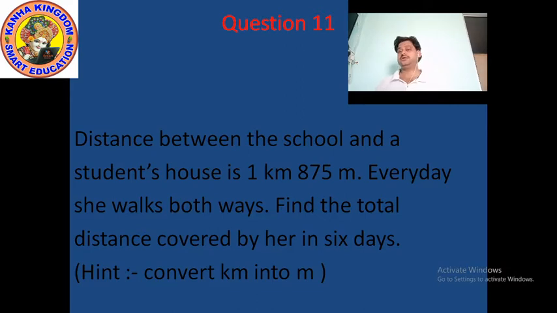So in this question you have to find out how much distance is covered by her in 6 days. First you find out in one day how much she covered, and when you find out one day kilometer and meter, then it is very easy to convert it into 6 days. Clear it? Very good.